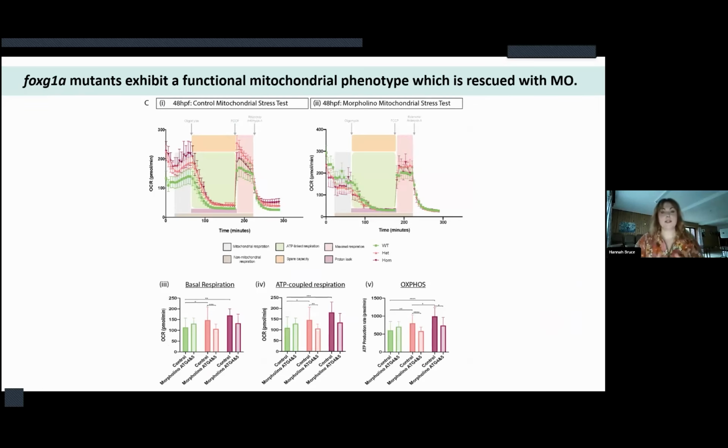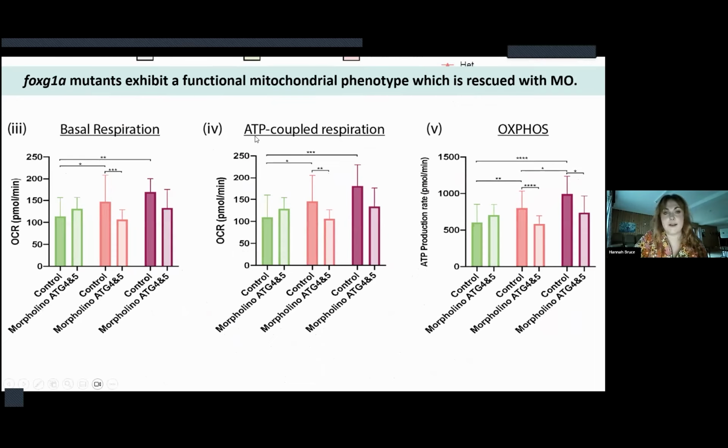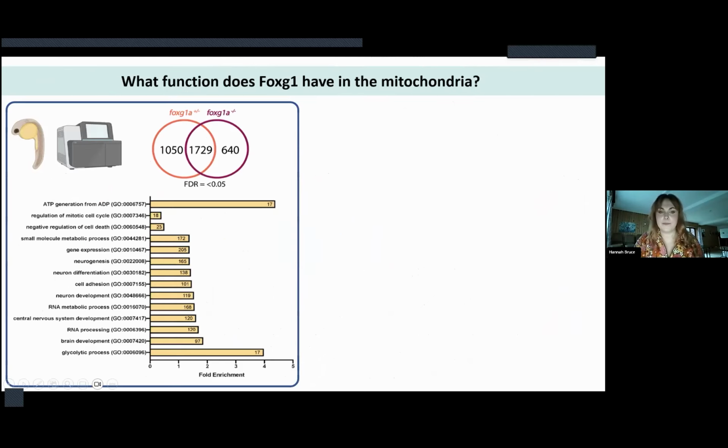The structural phenotype suggested that there might be a functional mitochondrial phenotype. So for this, I used the Seahorse machine from Agilent to perform a mitochondrial stress test. Essentially, you measure the oxygen consumption rate of individual embryos when you challenge the electron transport chain with different drugs. The main take-home message from these experiments was that the mutants again had increased ATP-coupled respiration and oxidative phosphorylation, which was again rescuable with addition of the morpholino.